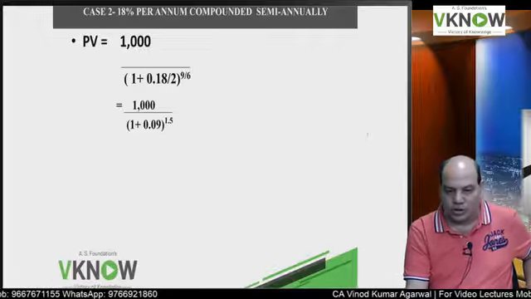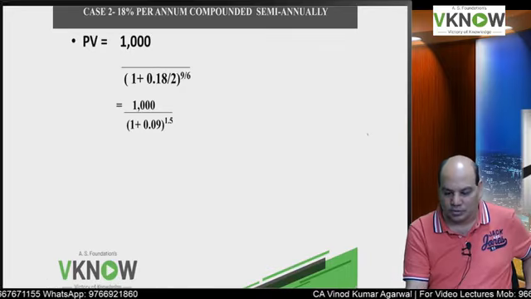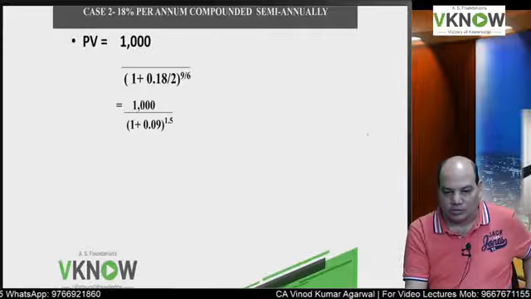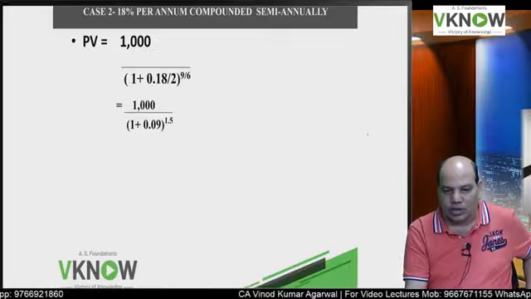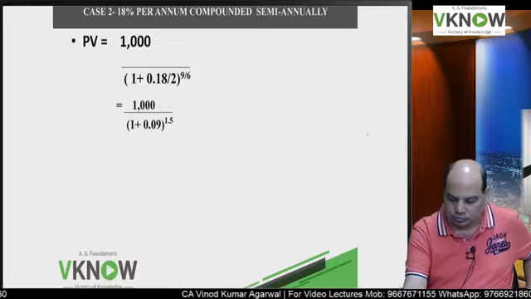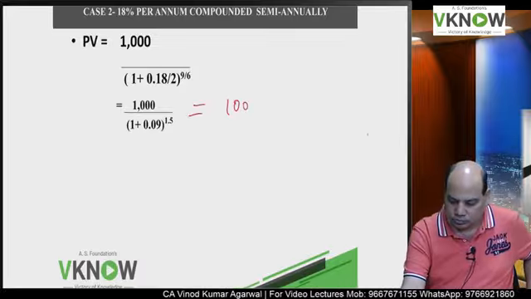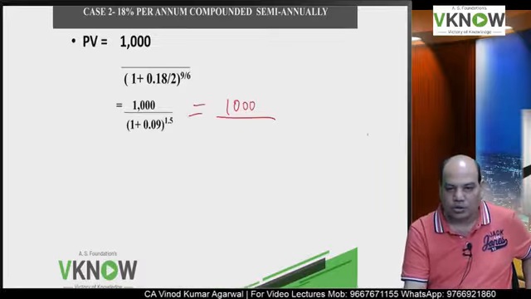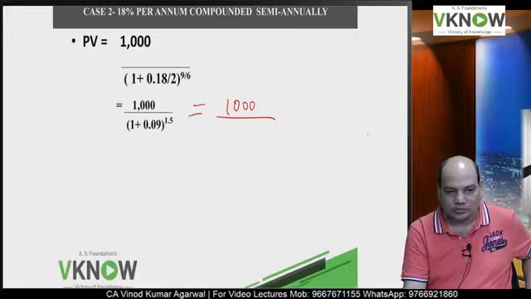Take on your calculator 1.09, press square root 12 times, minus 1, multiplied by 1.5, plus 1, multiply, equal to 12 times.